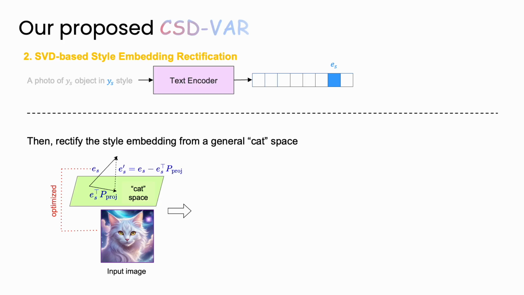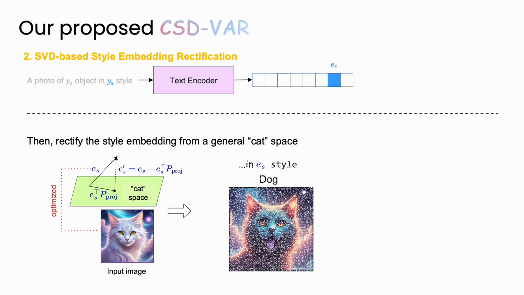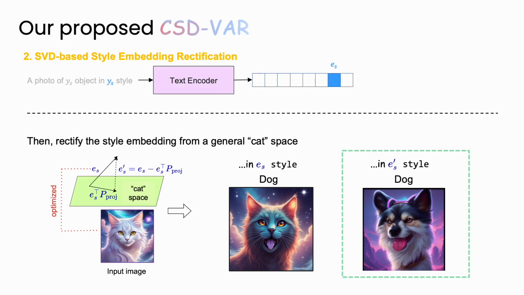Now remove the content component from E_S by subtracting its projection onto that subspace. This keeps directions tied to style while zeroing content leakage. For comparison, dog in E_S style without rectification shows leaked cat traits, while dog in E_S style with rectification shows pure style, no subject leakage.